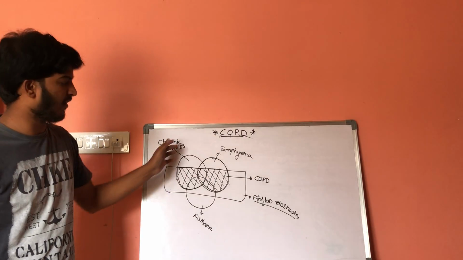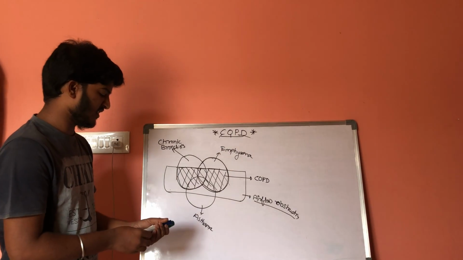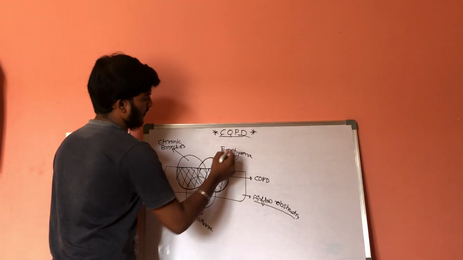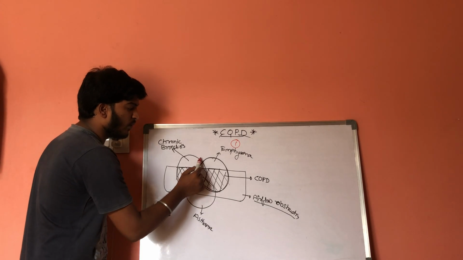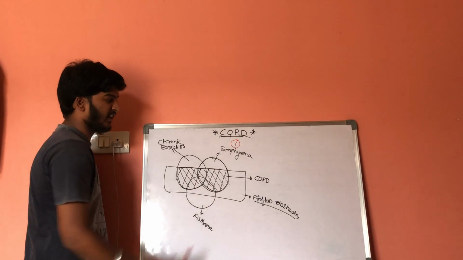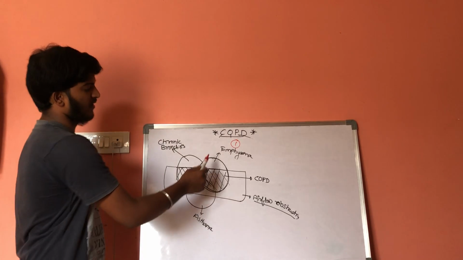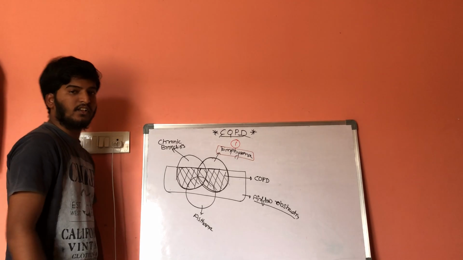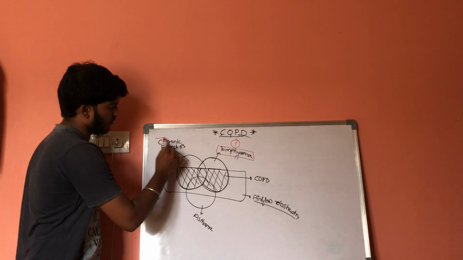There are possibilities of all these conditions. Let us consider this is the first person. He is the first person where only emphysema is present, but there is no COPD. In emphysema, there is inflammation of alveoli, here only inflammation of alveoli without any COPDs. Now let us consider this patient. He is patient number 2.